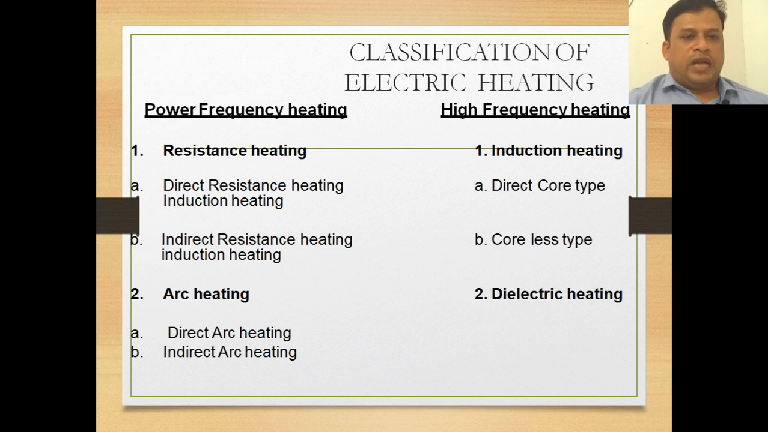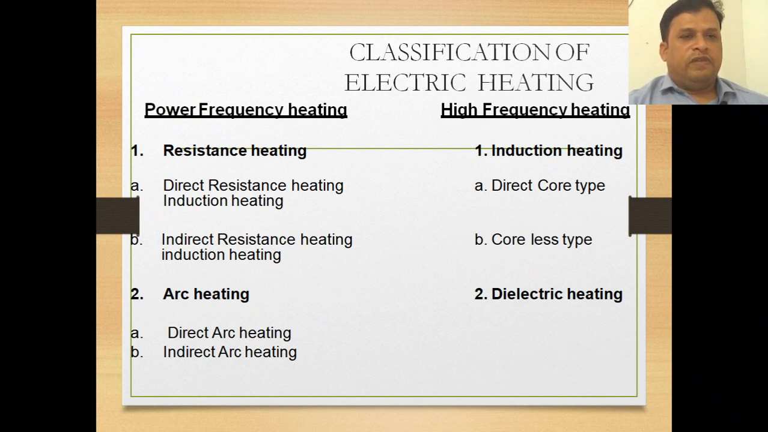Now we will come to the classification of electric heating. Before knowing all these things, electric heating and resistance ovens, we should know what the types of heating are first. So the classification of electric heating is power frequency heating and high frequency heating. This is a broad classification.